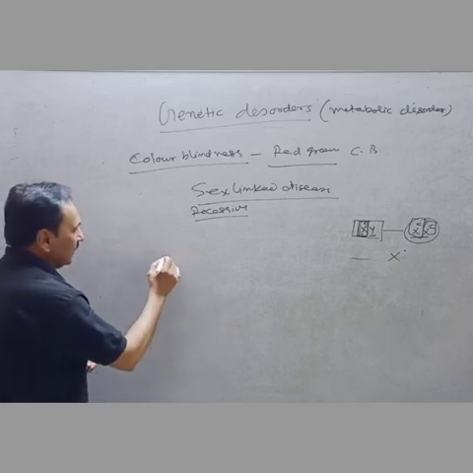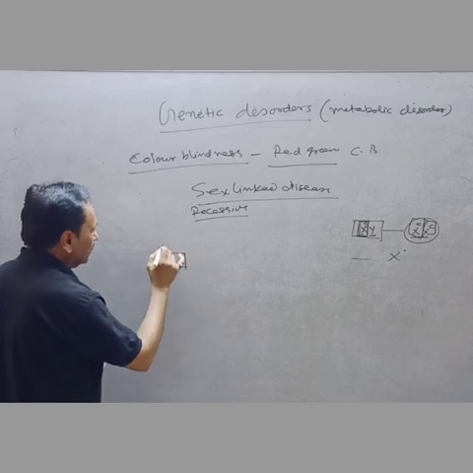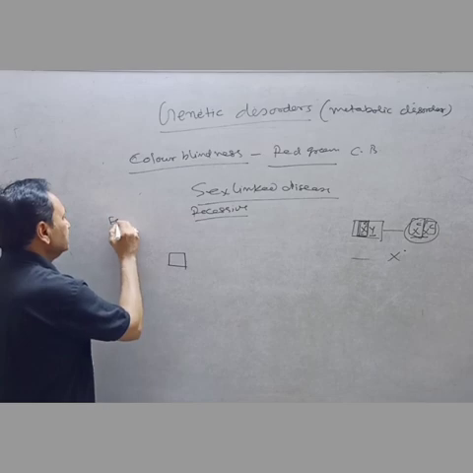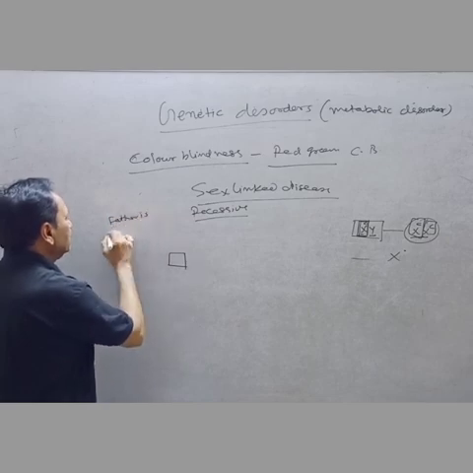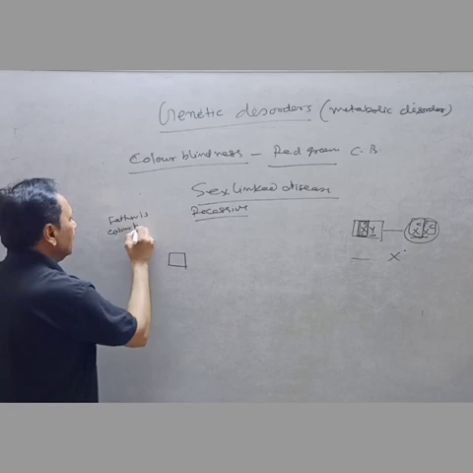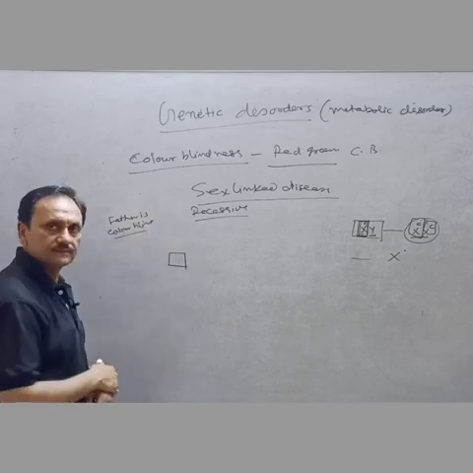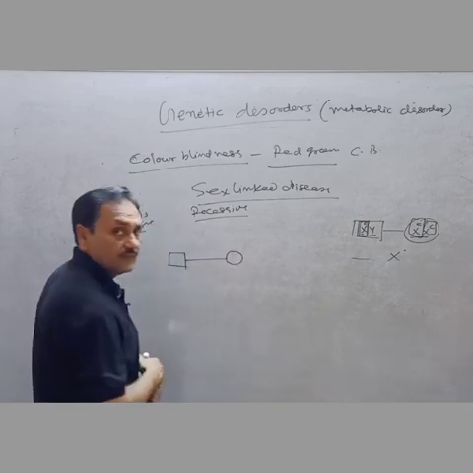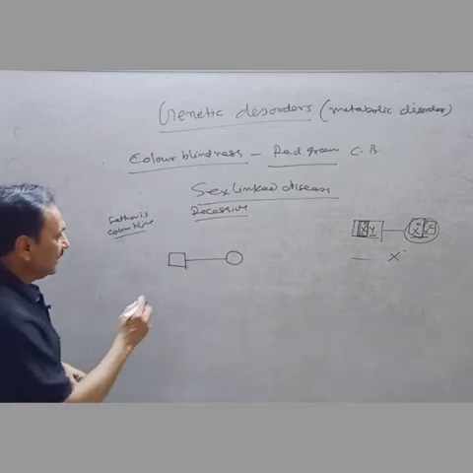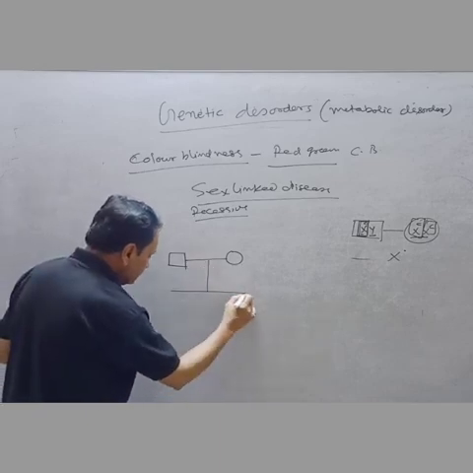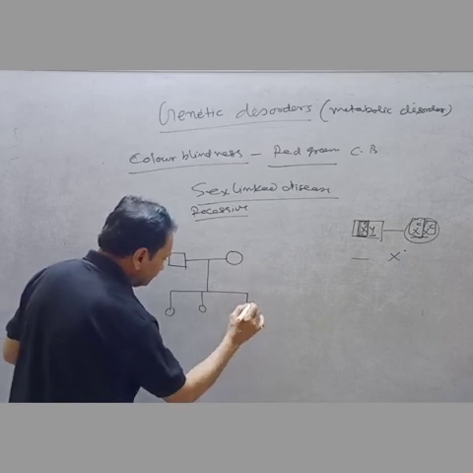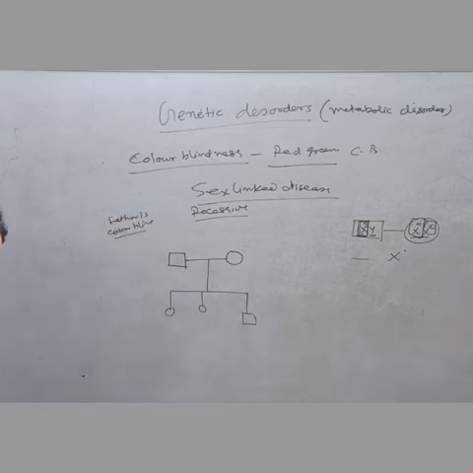Suppose a male whose father is colorblind marries a normal female, having three offspring, two daughters and one son. What will be the genotype of these? We will have to see.